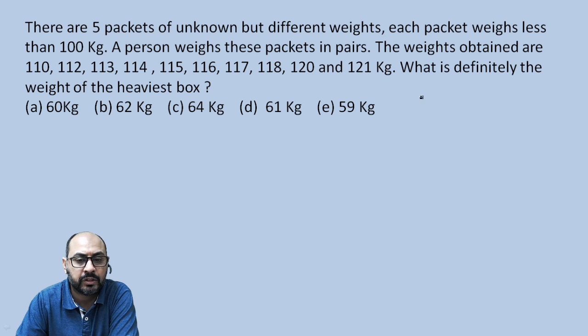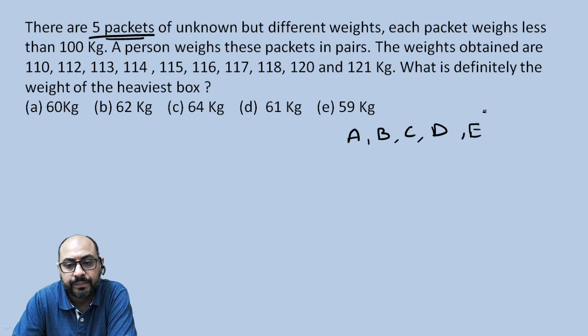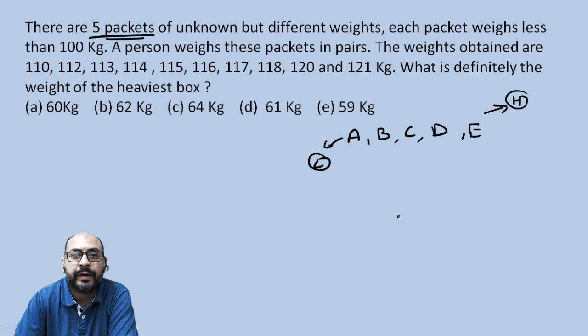Now, how many packets or boxes are there? There are 5 packets overall. Now, let them be A, B, C, D, and E. Let us assume that E is the heaviest and A happens to be the lightest packet.